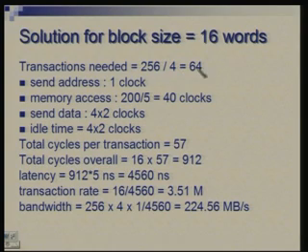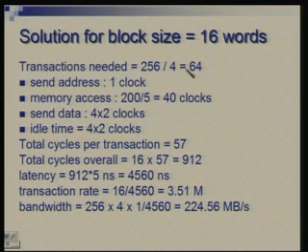The number of transactions reduces. I am sorry, this is a mistake. So, this should be 16, this should be 16, this should also be 16, and this remains the same, this remains the same. Here we have to do it 4 times, because we are talking of 16 words. So, this total adds up to 57.